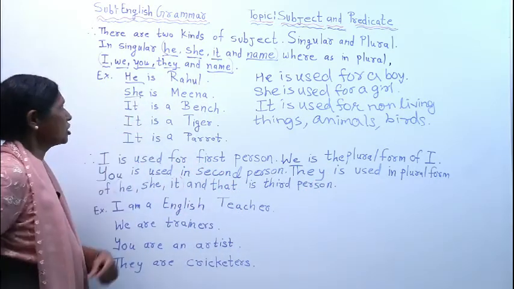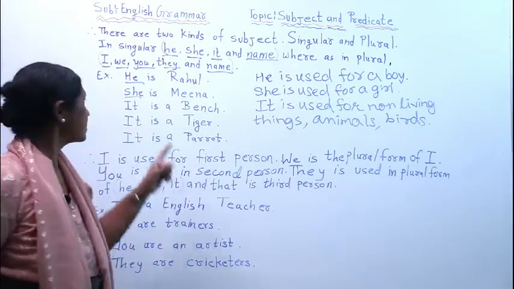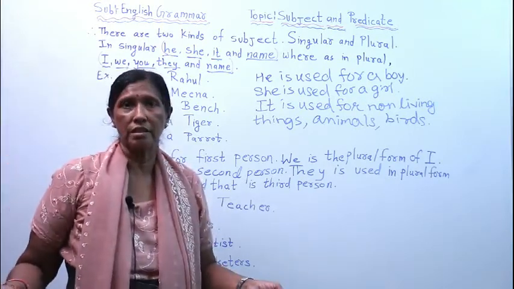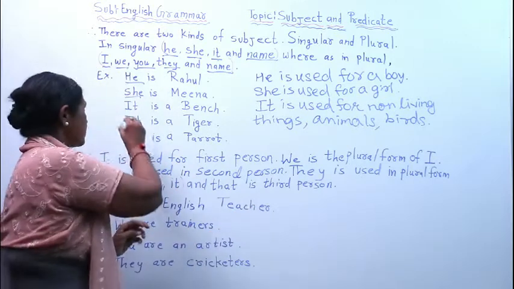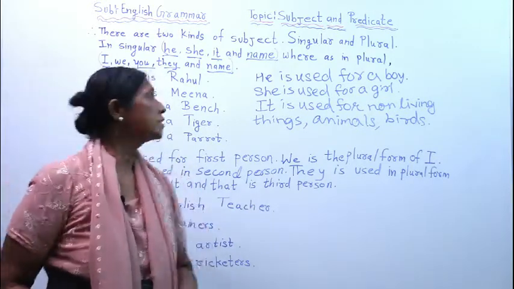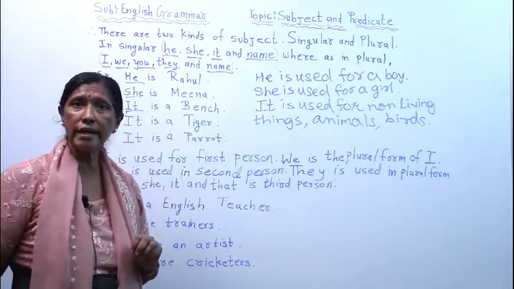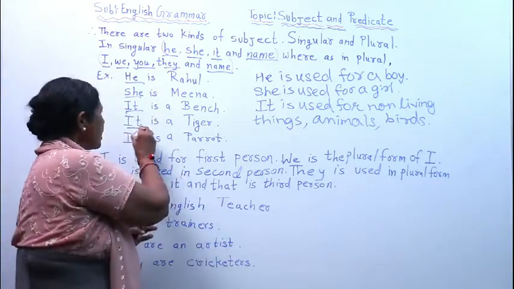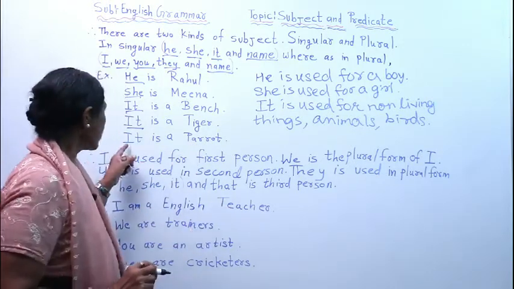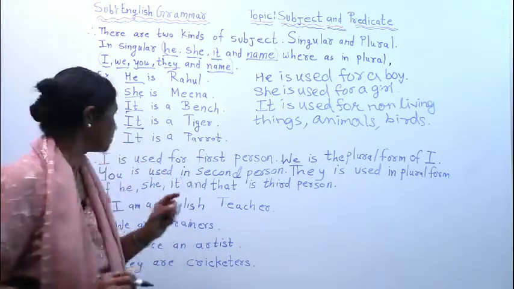Then comes it. It is a bench. Bench is what? It is non-living things. So I have used it. Then it is a tiger. Tiger is an animal. So what have I used? It. Parrot. Parrot is what? Parrot is a bird. So that's why I have used it.